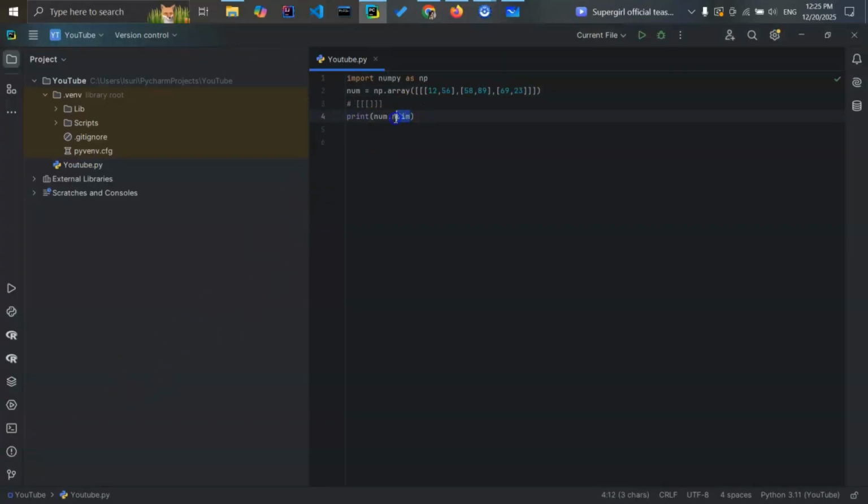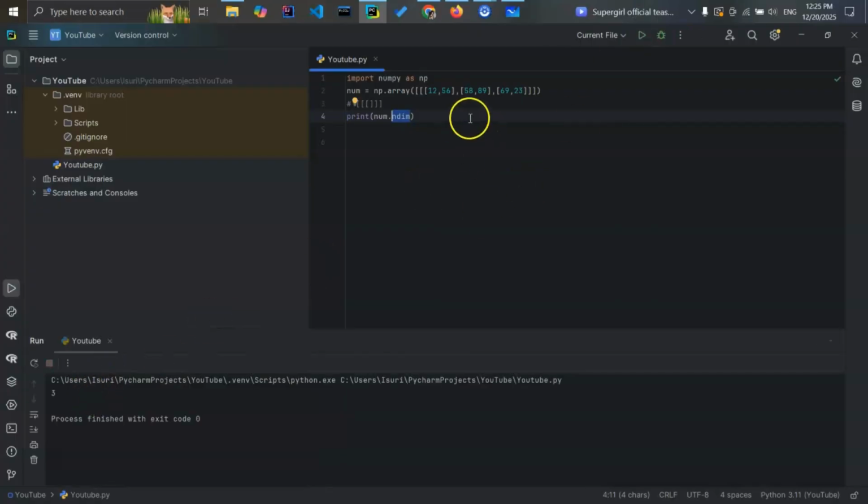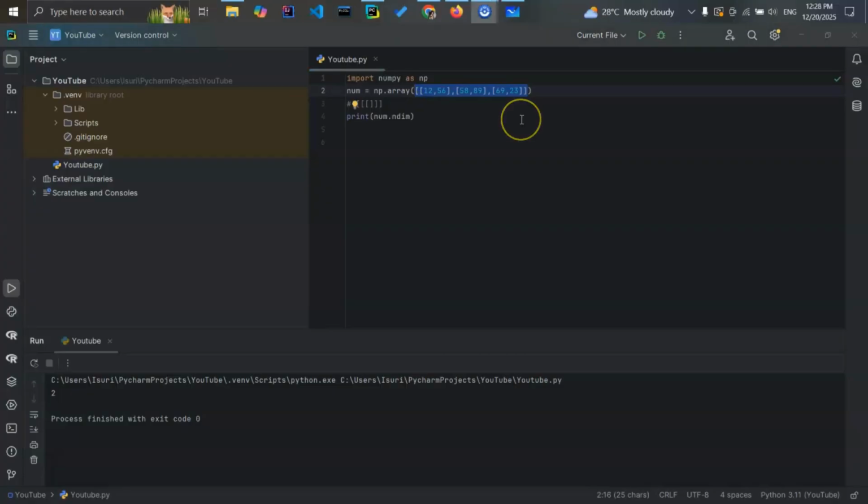Using the ndim attribute, we can find how many dimensions are in an array. Let's run it. This is a 3-dimensional array, right? Let's try this one. And run it. See, now this is a two-dimensional array, right?